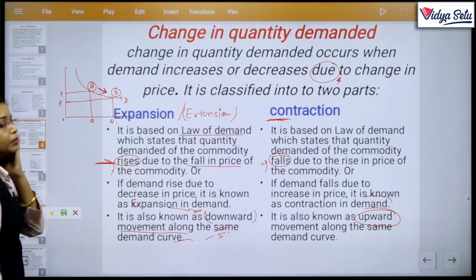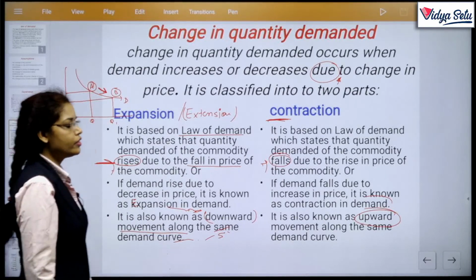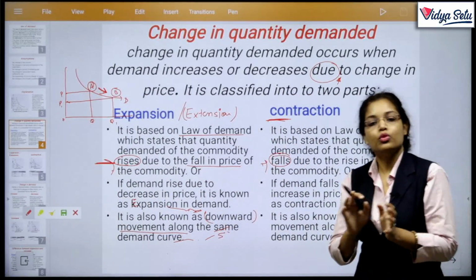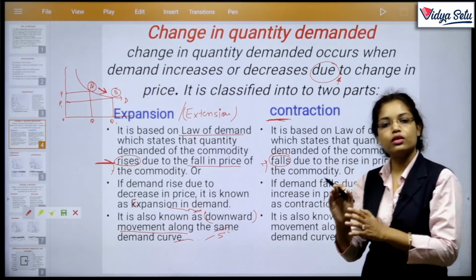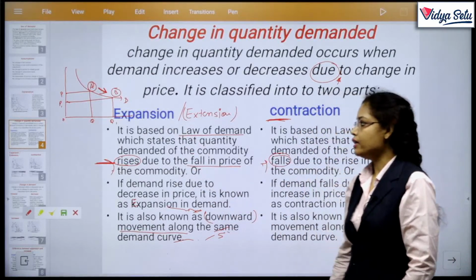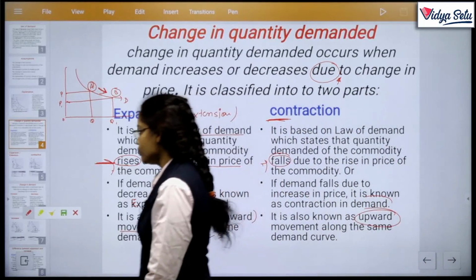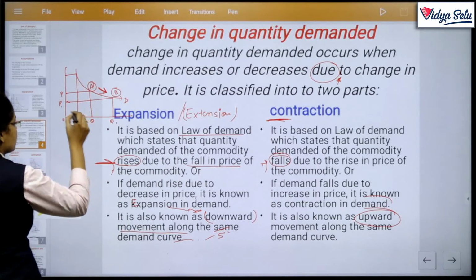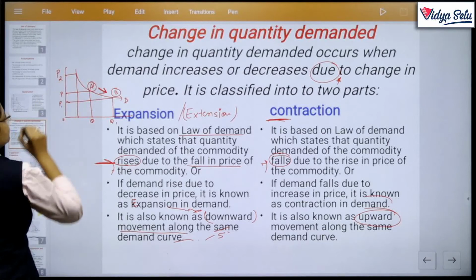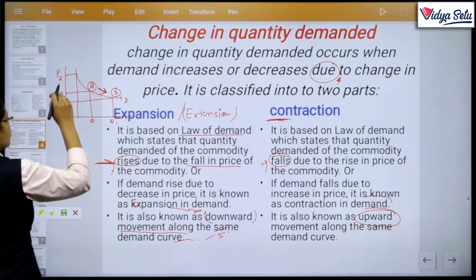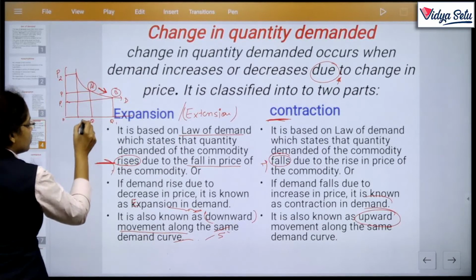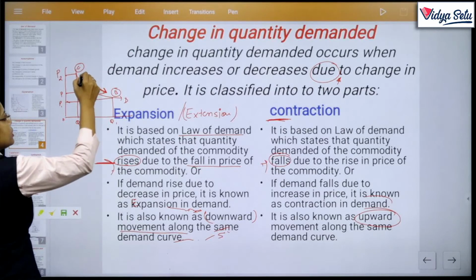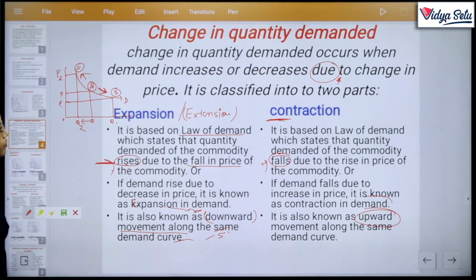Did we make a new curve? No, we did not. There is no new curve. We just move downward or upward along the same demand curve. Here we are on A and we move from A to B. Further, if price rises, then P2, since P1 is already given. Then we move to Q2 and we are on point C. Hope you understand.